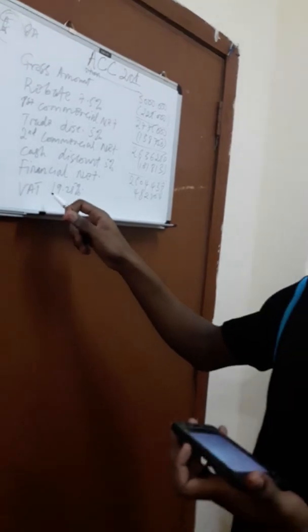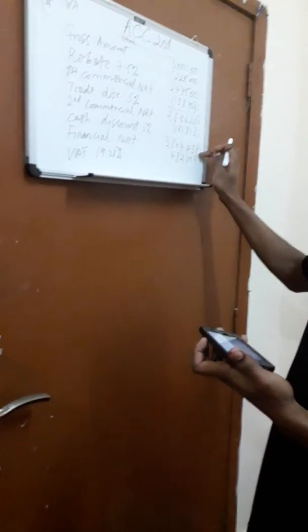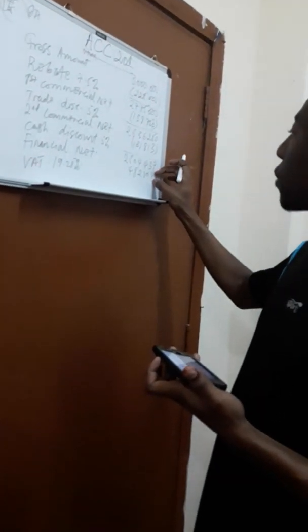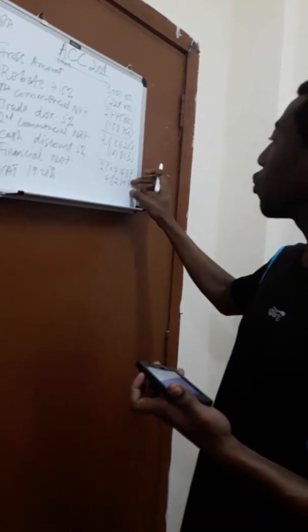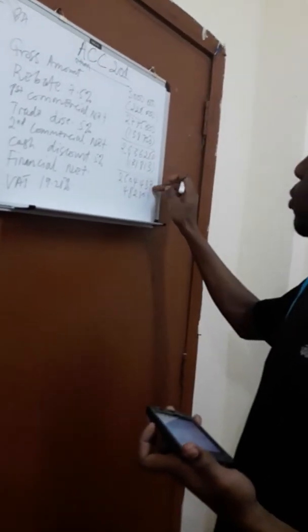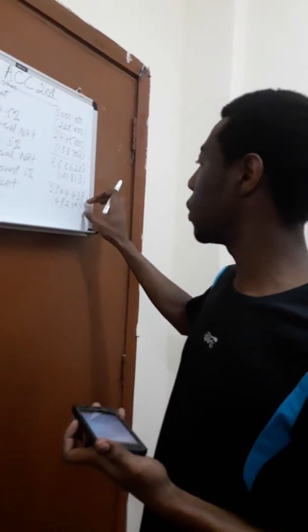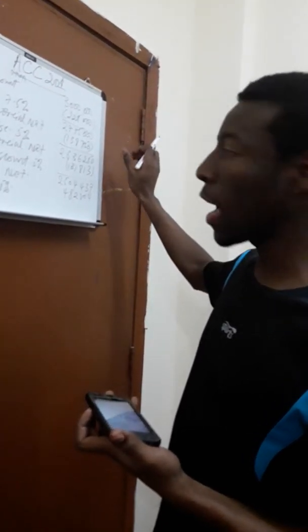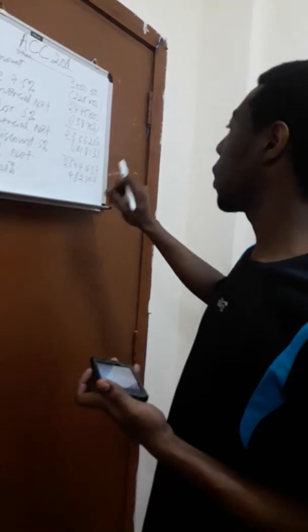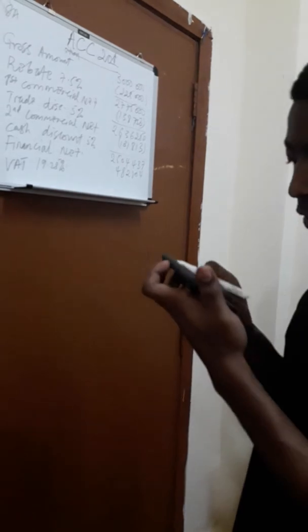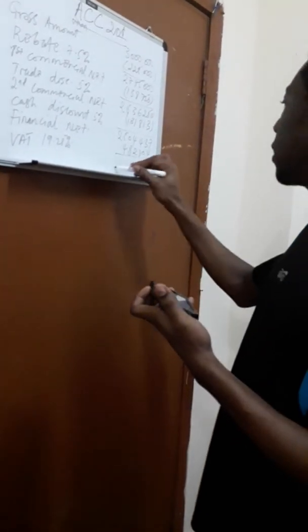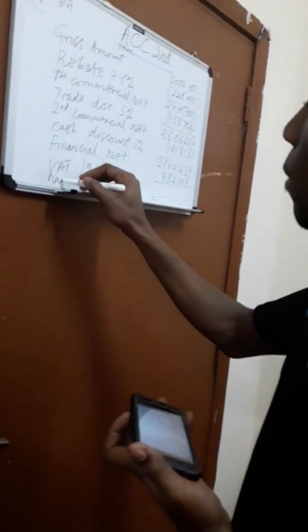And we are going to have 482,104. VAT is an addition in an invoice, because this is the amount you're supposed to pay the supplier. But because this amount is going to go to the government, if the supplier does not collect this amount from the customer, he will need to take it out of his own money which he will receive for the goods. So you need to add the amount to the amount which you're going to receive for your goods. So that when you receive it, this amount is going to be paid into the state account, account 44, and this one will be on the credit side, on the customer's account, meaning you're expecting to receive the money from the customer. And when we add these two amounts, we call it the net amount payable.